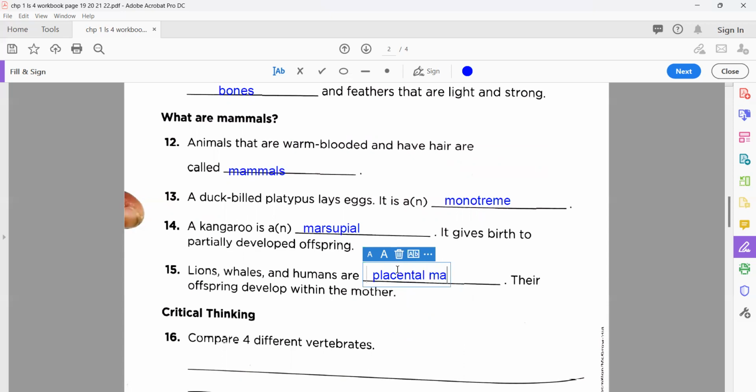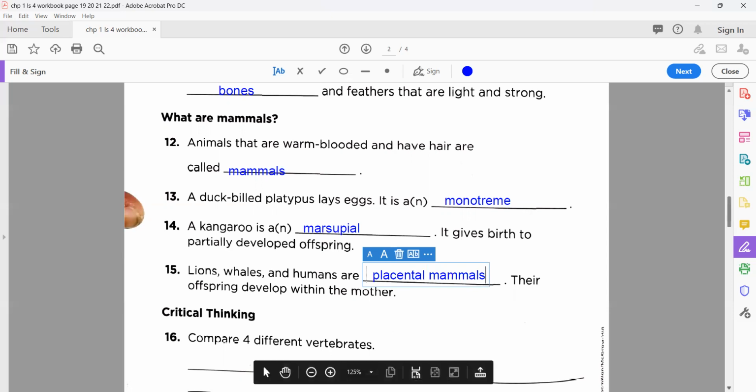Very nice. Because there is a tube that connects the mother and the baby, and the baby takes breath and food and everything with the help of this placenta. So we call them placental mammals. Their offspring develop within the mother.